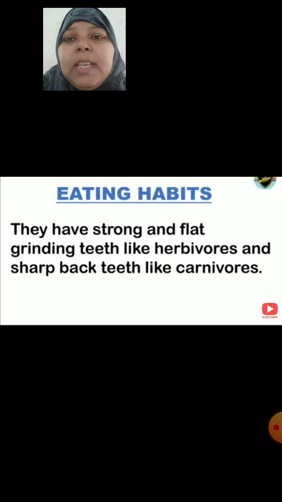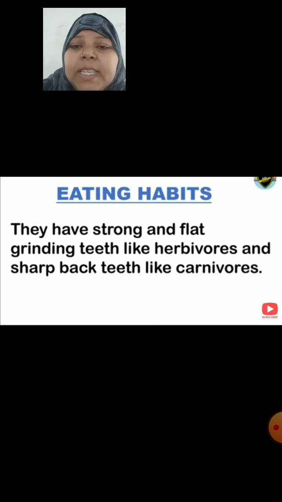We also remember, children, that we human beings are also an example of omnivore animals, because most of the people depend both on plant products as well as meat of the animals. Let us see the examples for omnivorous animals.